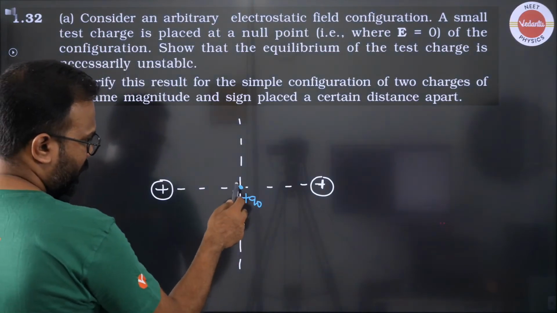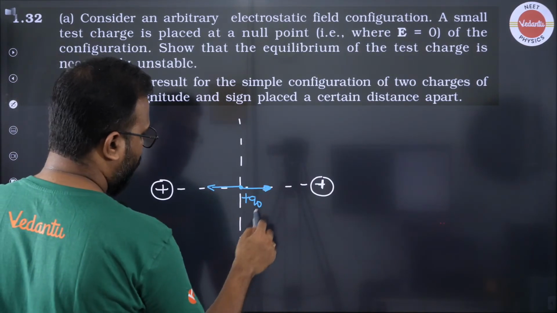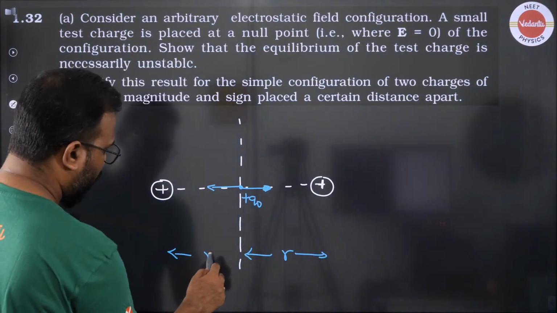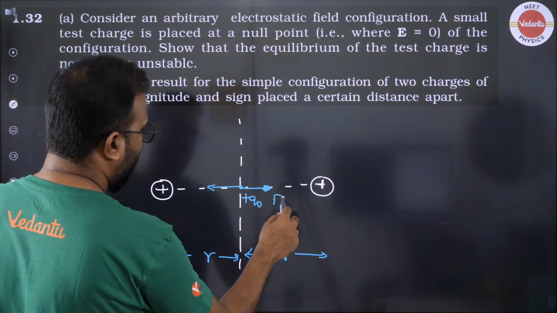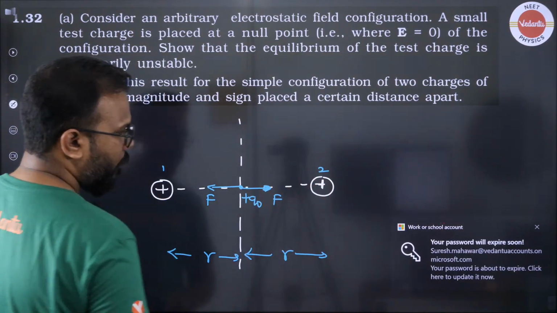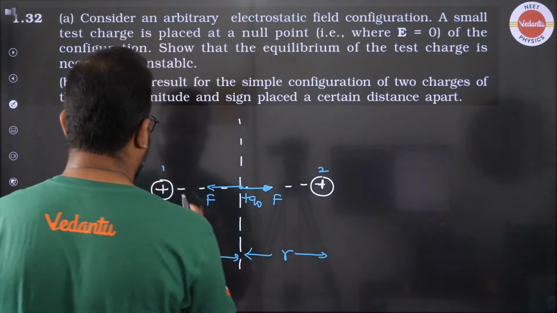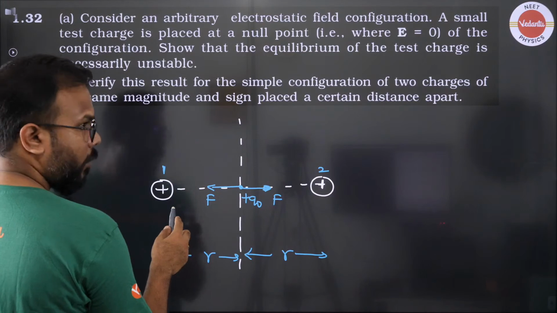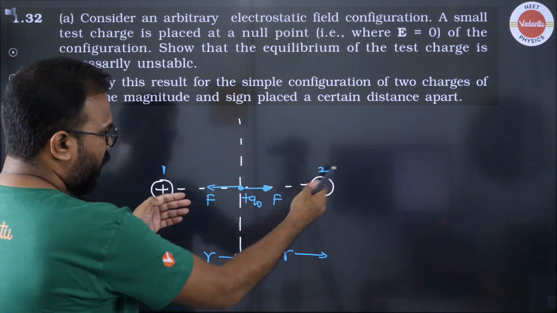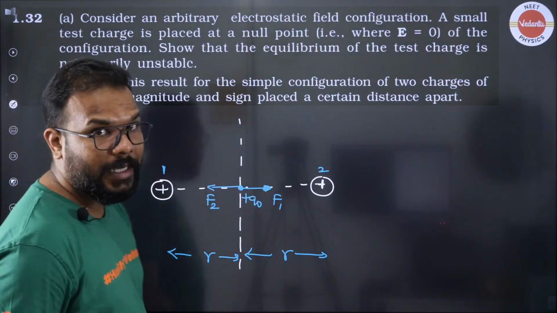So you know that when it is here, it experiences the same amount of force as it is at a distance r from both of them. So it experiences the same force. So if this is charge 1, this is charge 2, you have the amount of force experienced by this charge Q0 from both of them. This one is repelling it here, this one is repelling it there. So both of them are balancing as of now.